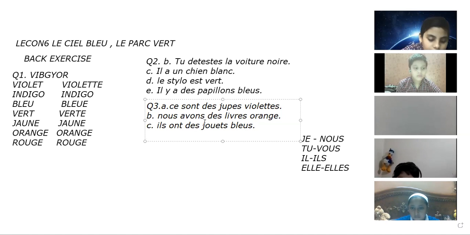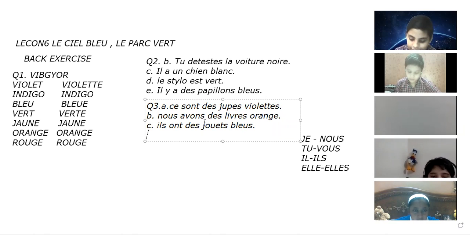So this way, step by step, just focus on the given words. First of all, change the subject to plural. Then accordingly, the given verb into plural. Then if it is un or une, it will be changing to des. Whatever the noun is given, you will add s to it. That's it. This is the way how you will be changing the particular sentence to plural.